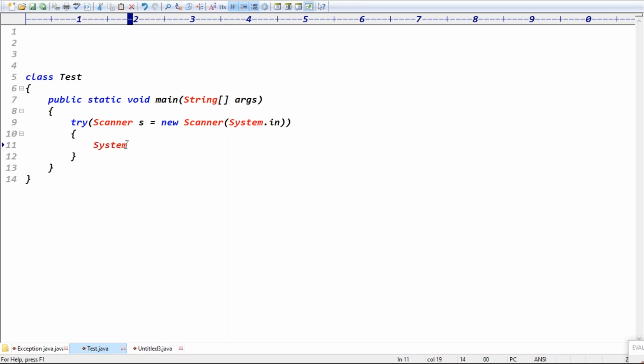System.out.println, give the message: enter a number.